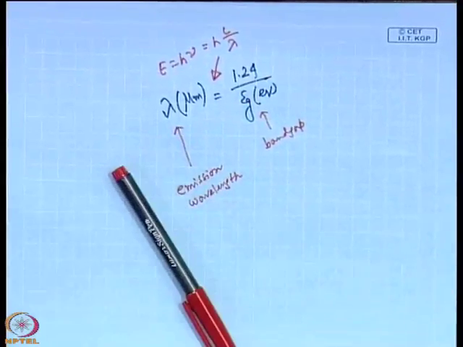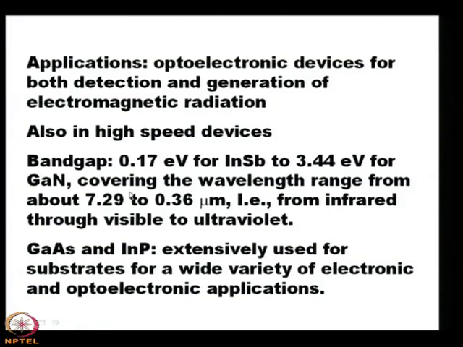ultraviolet region. So, we can say that in 3,5 compound semiconductors, the band gap varies from as small as 0.17 electron volt to 3.44 electron volt for gallium nitride, covering the wavelength range from about 7.29 to 0.36 micron, that is from infrared through visible to ultraviolet. The whole electromagnetic spectrum is covered from 7.29 to 0.36 micron.